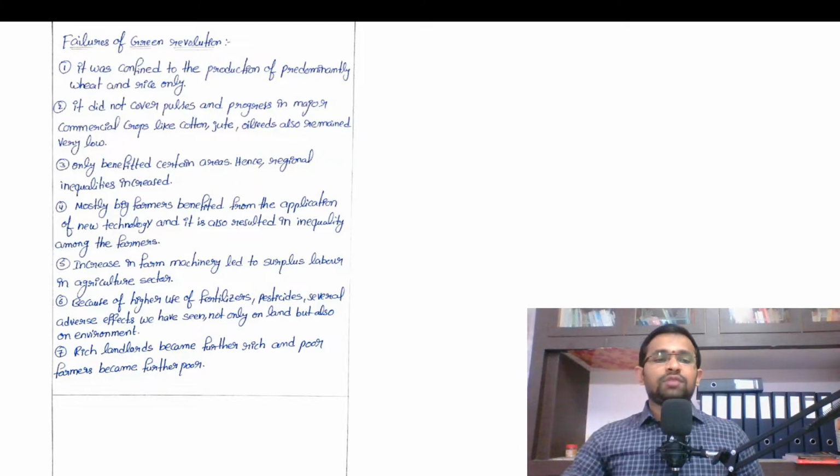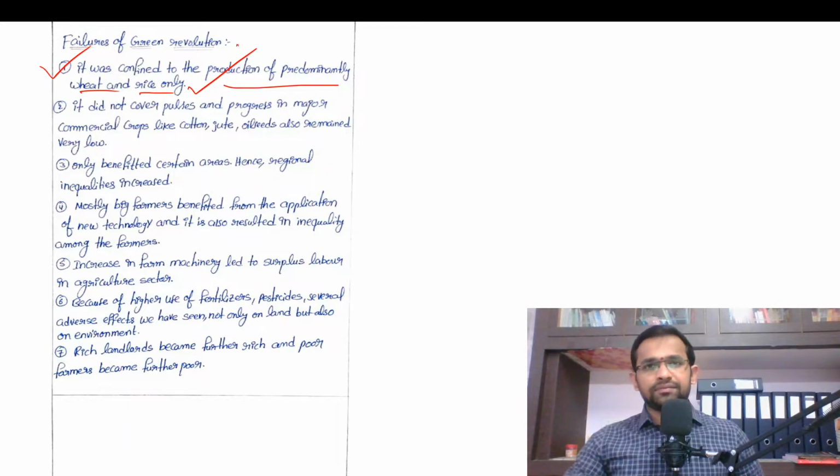Then, what are the failures of Green Revolution? It was confined to the production of predominantly wheat and rice only. So this is the major failure. Only wheat and rice are successfully taken up under the Green Revolution. If you look at the current scenario, India is still importing pulses from the other countries.